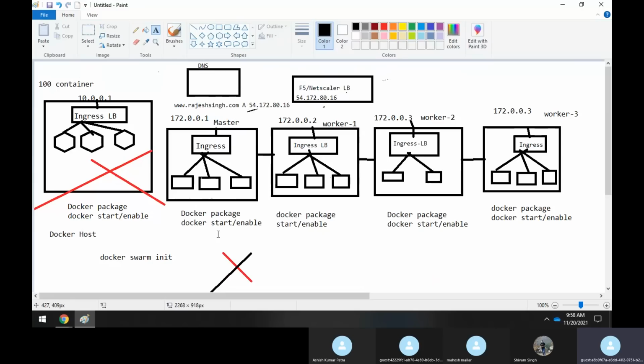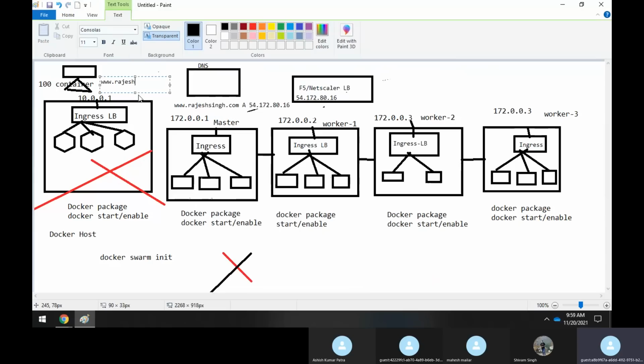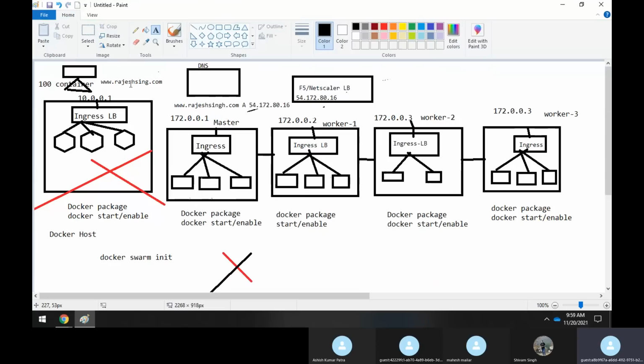It means that whenever any customer, assume he's a client, is hitting under his browser, he will just type something like www.rajeshsingh.com. As soon as you hit it, what happens? The network packet reaches the DNS because it has to resolve. Because this is the domain name, it has to resolve to the IP address.